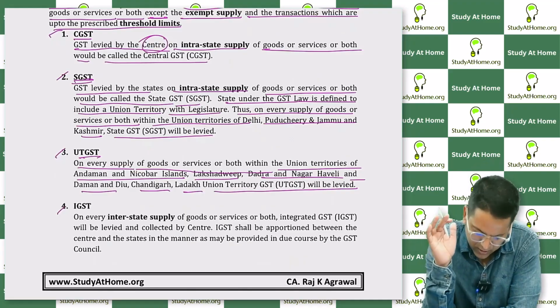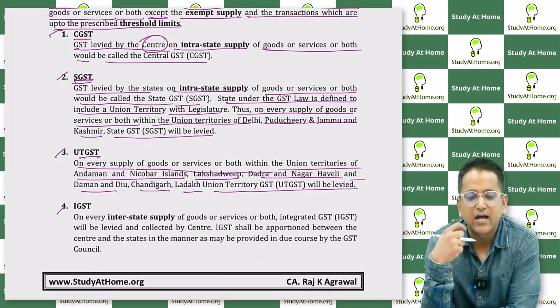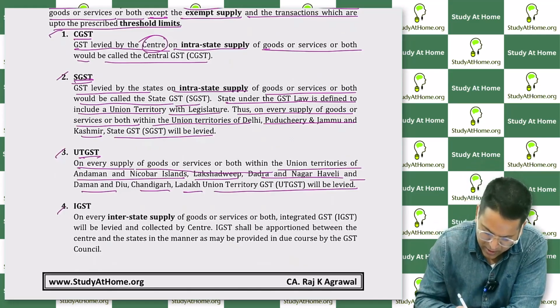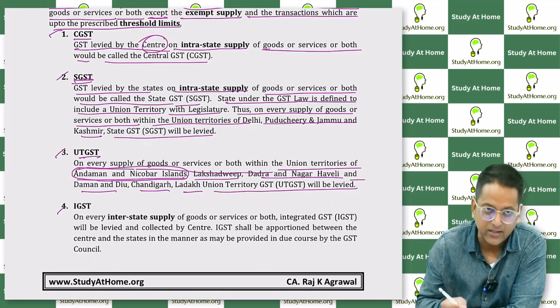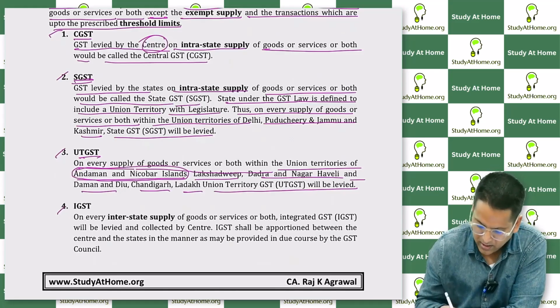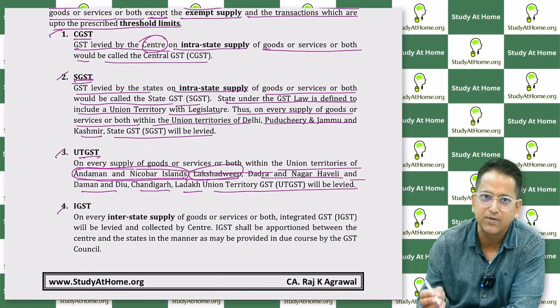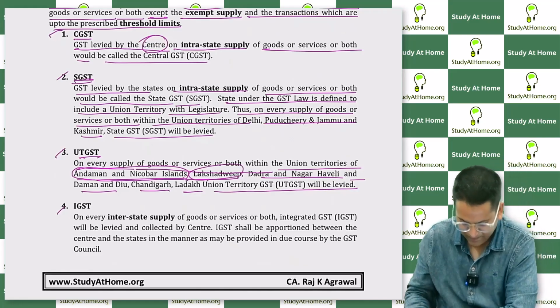It means that if the transaction is happening within those Union Territories, the supplier is from Andaman and Nicobar and the recipient is also from Andaman and Nicobar, or the supplier is from Lakshadweep and the recipient is also from Lakshadweep, what will be levied then? CGST plus UTGST. Okay?